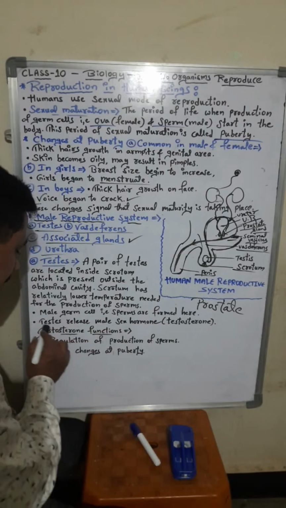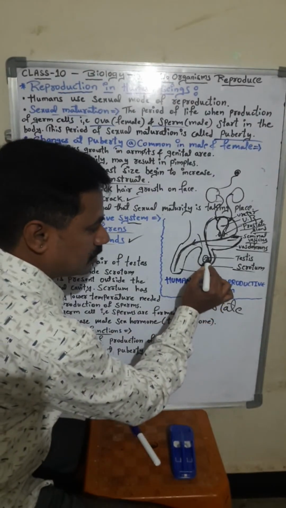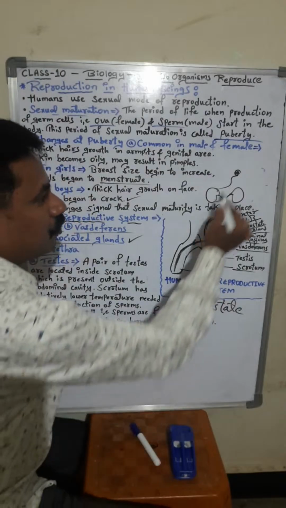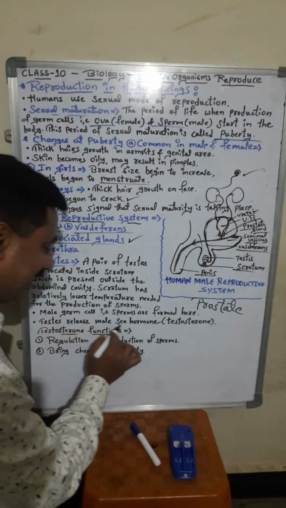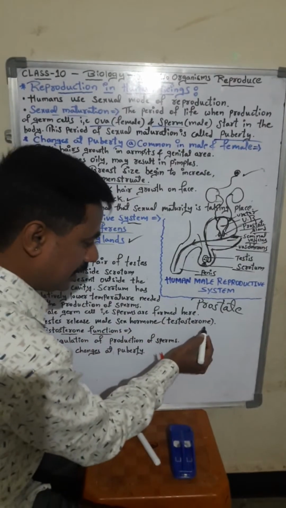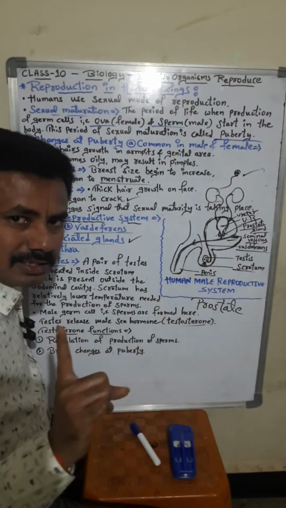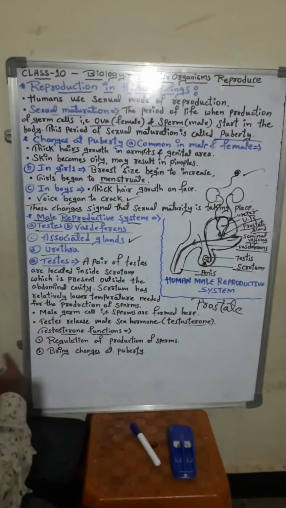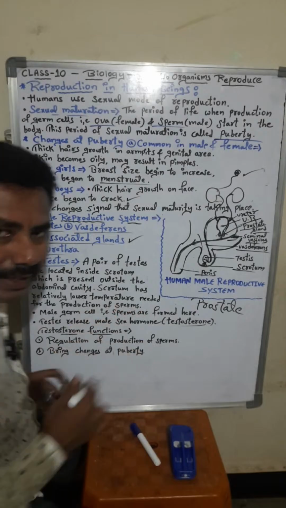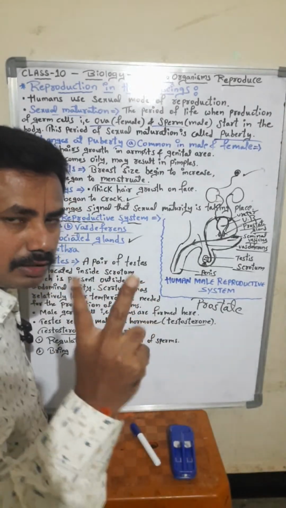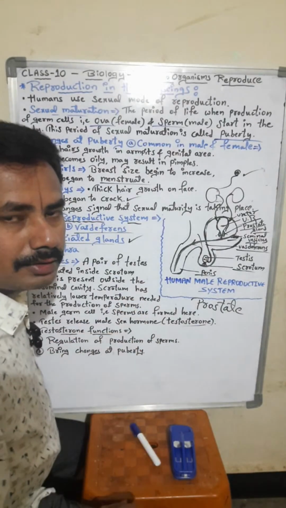So male germ cells, that is sperms, are formed here. What are formed here, students? The male germ cells. Sperms are formed here, students. The testes release a male sex hormone called testosterone. So this testis has two functions, students. What will it do? It will do two functions. That is production of sperms. The second one is release of the hormone testosterone.